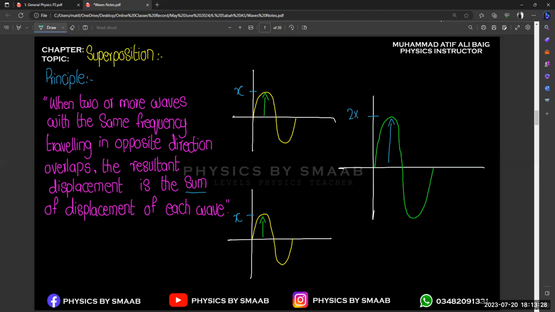Actually what we are doing over here, this is our first wave and we add it to the second wave. 1 plus 2 will give you this final wave. This is our resultant wave. Is it fine?